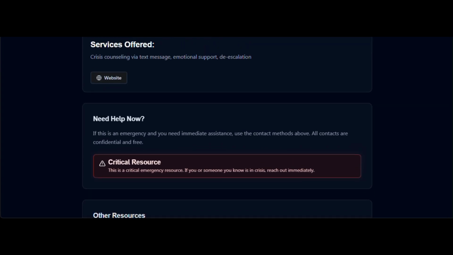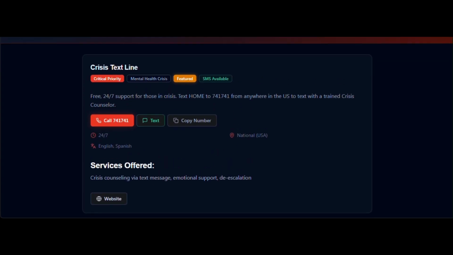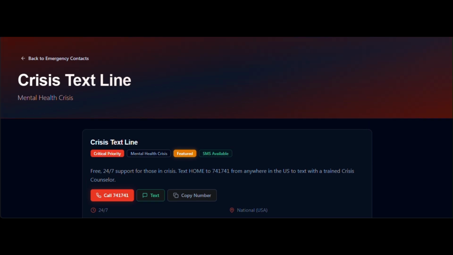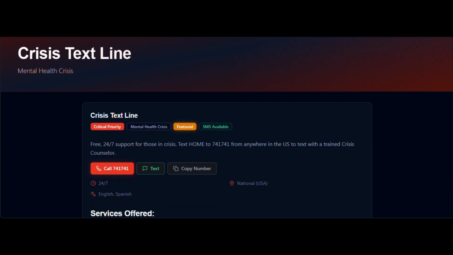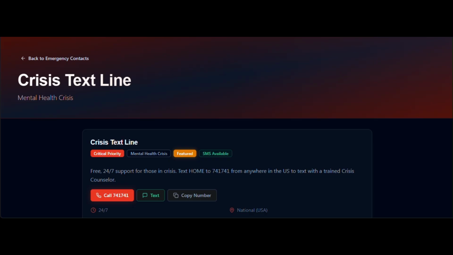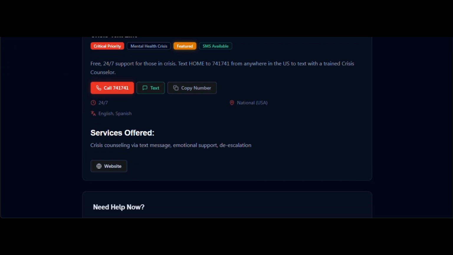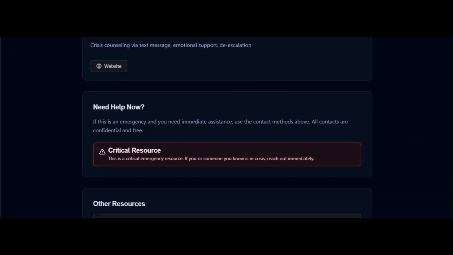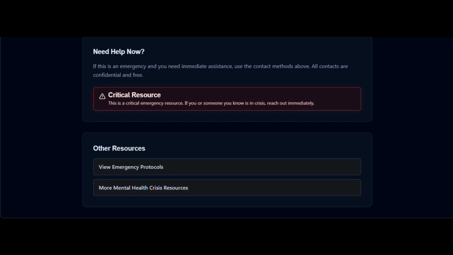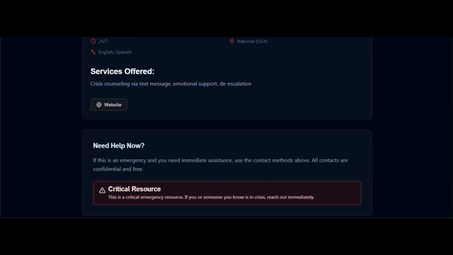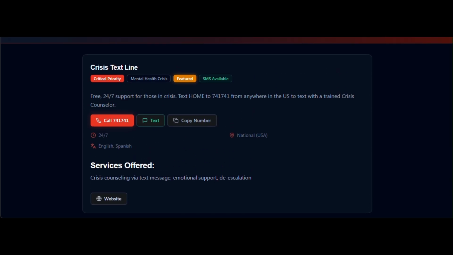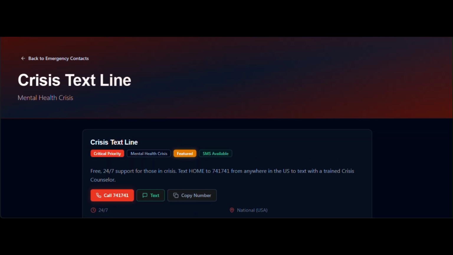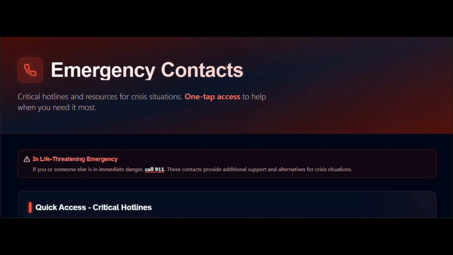Priority levels, critical, high, or medium, help users quickly assess resource urgency. Related resources and category filtering enable users to discover additional support services. This detailed view ensures that in crisis moments, users have complete, accurate information without needing to search multiple sources. Let's proceed to the Emergency Contacts directory.